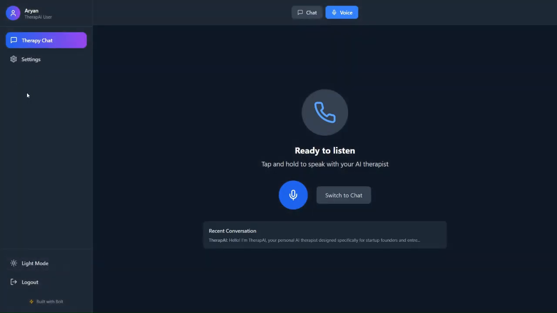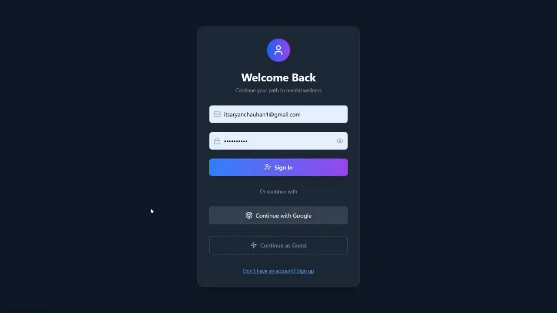Initially we also had a community feature in which users can anonymously chat with each other, more like Reddit but anonymous, so that they can post about what they're feeling and other users can help them. And this was all about my project, and I hope you really liked it.